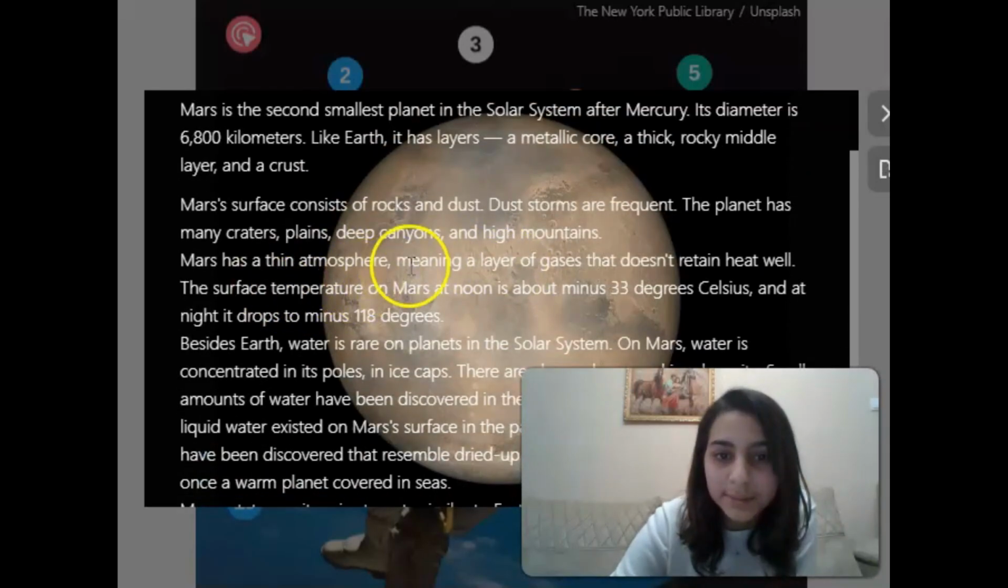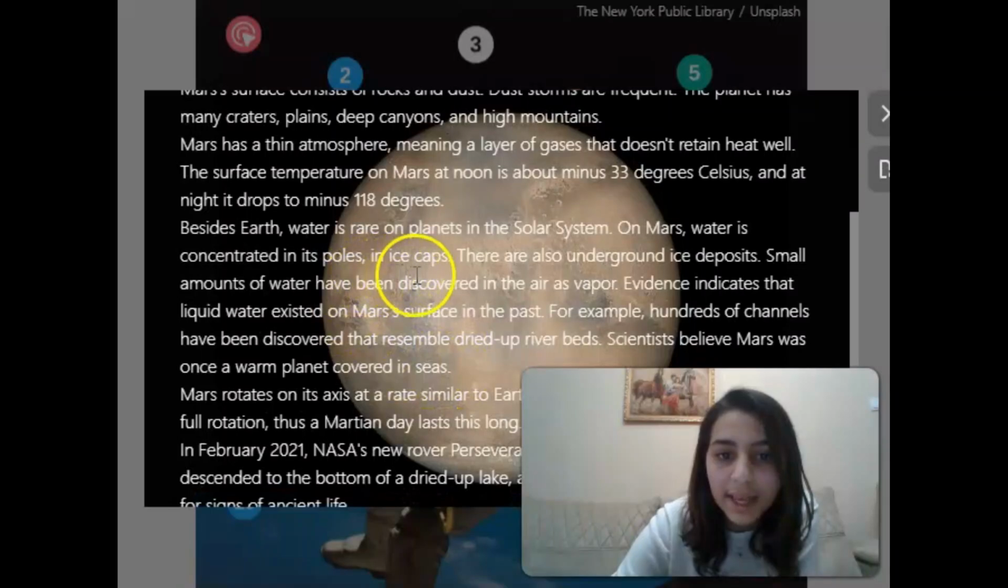Mars has a thin atmosphere, meaning a layer of gases that doesn't retain heat well. The surface temperature of Mars at noon is about minus 33 degrees Celsius, and at night drops to minus 118 degrees. Besides Earth, water is rare on planets in the solar system. On Mars, water is concentrated at its poles in ice caps.